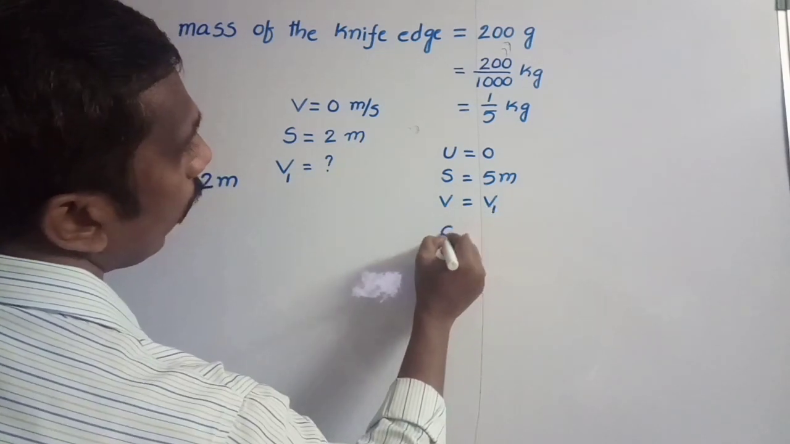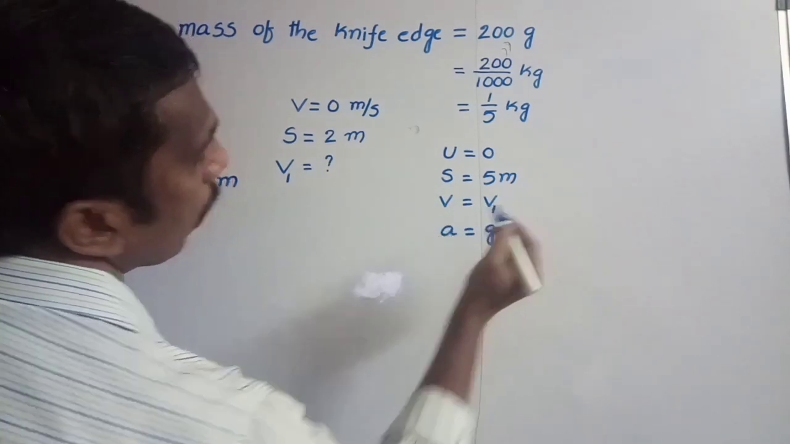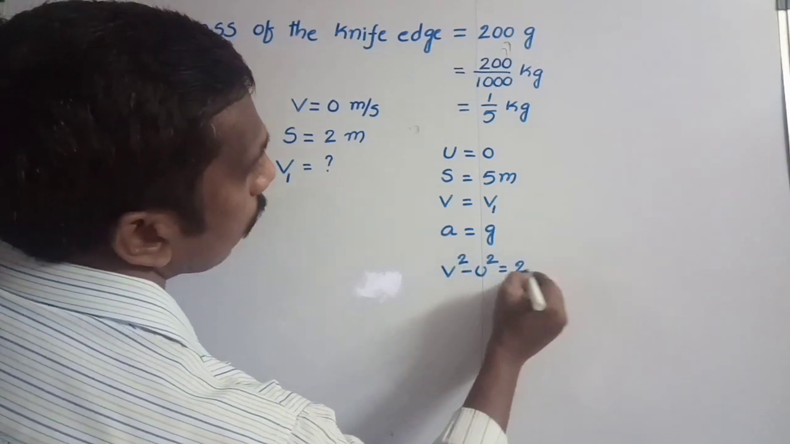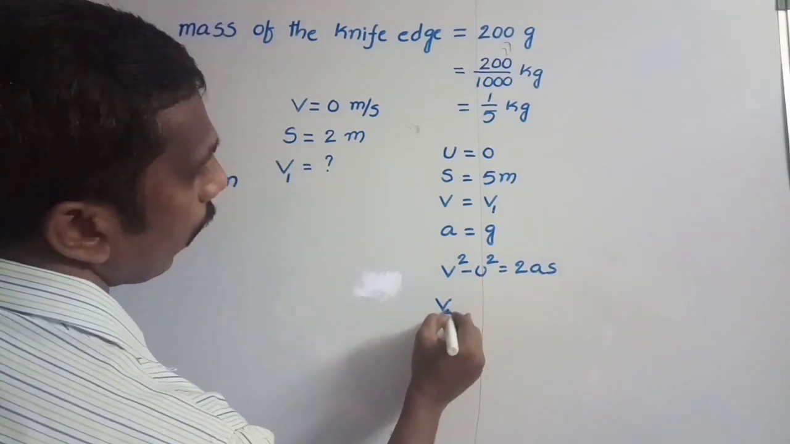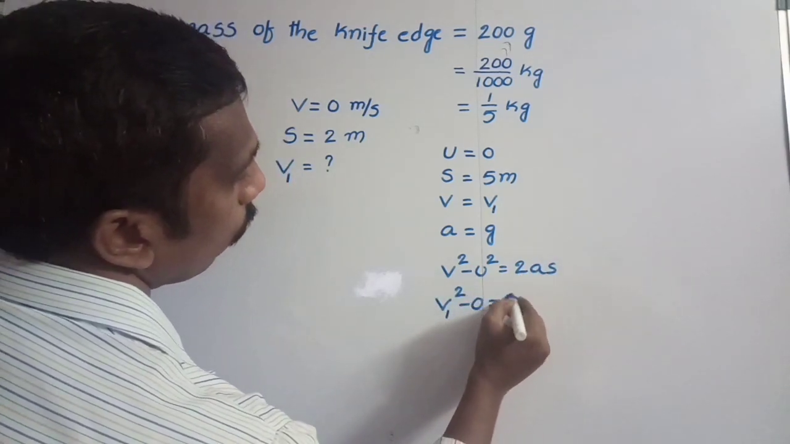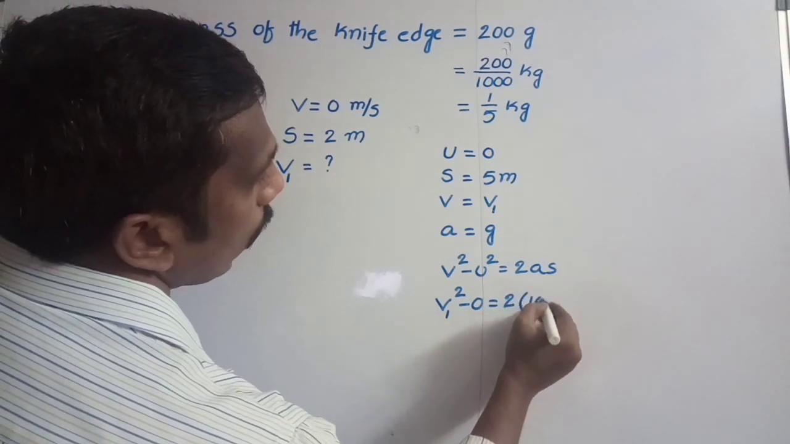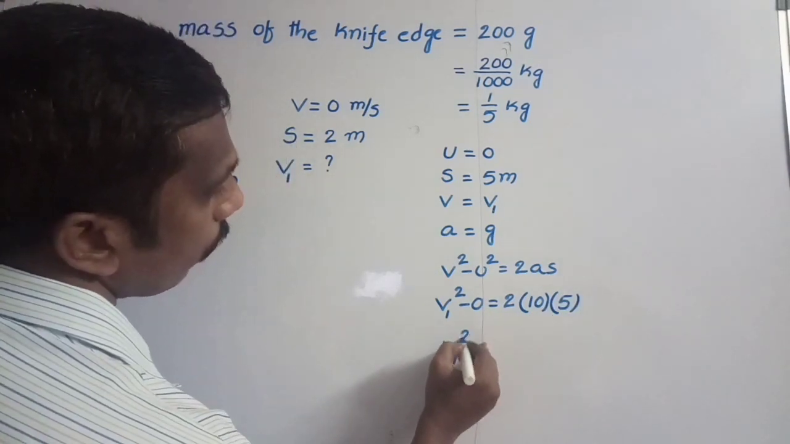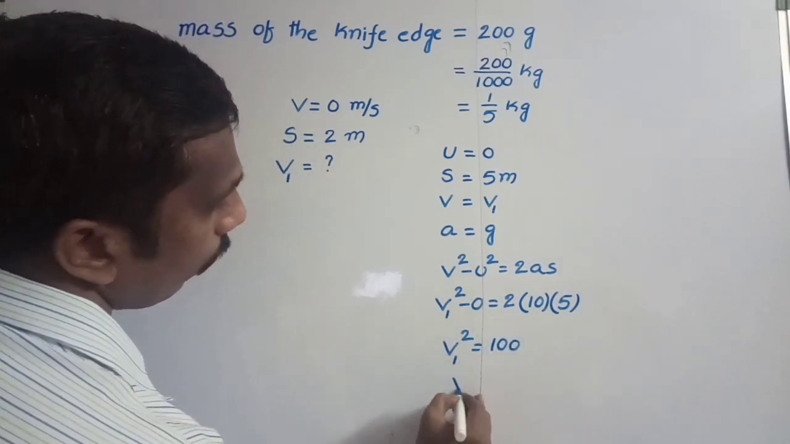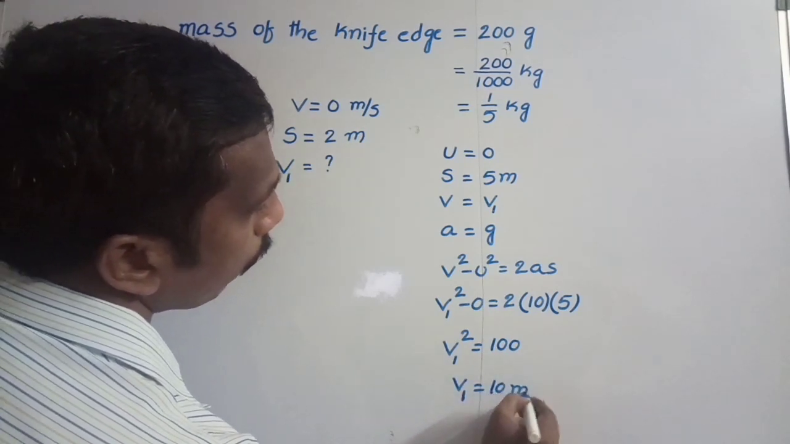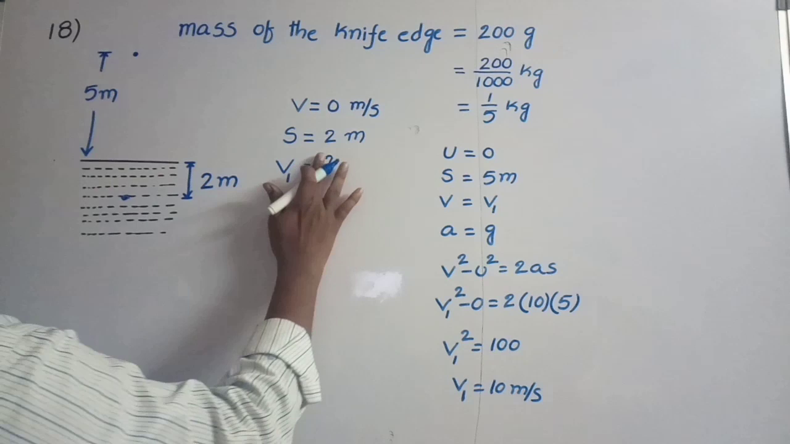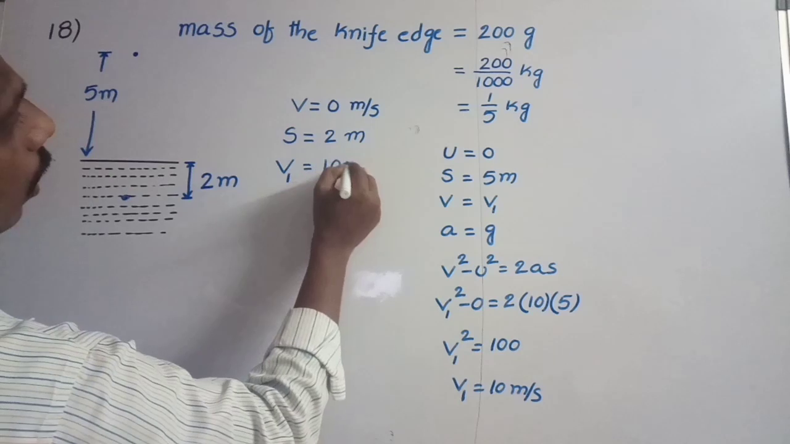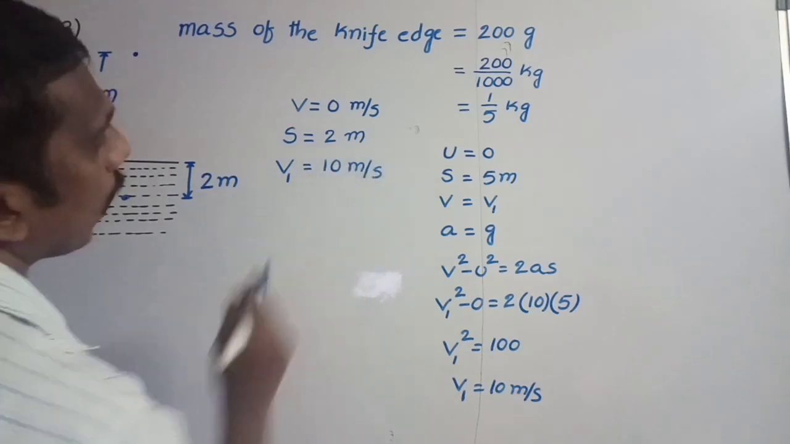It is traveling in air. In air, a is equal to plus g. From v square minus u square is equal to 2as, v1 square minus 0 is equal to 2 into g value 10 into s equal to 5 meters. From this, v1 square is equal to 100, so v1 is equal to 10 meters per second. We got the v1 value, the velocity with which it enters the cardboard. That velocity is 10 meters per second.